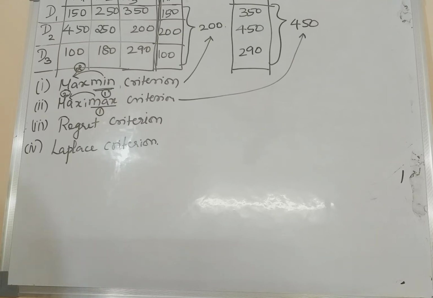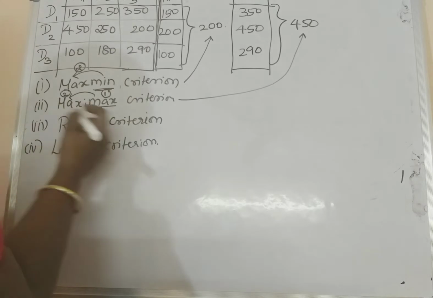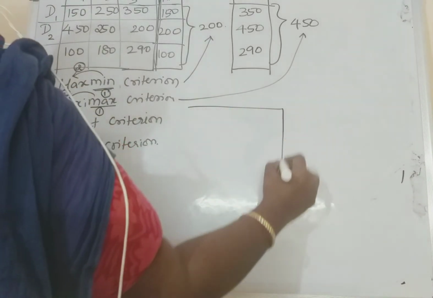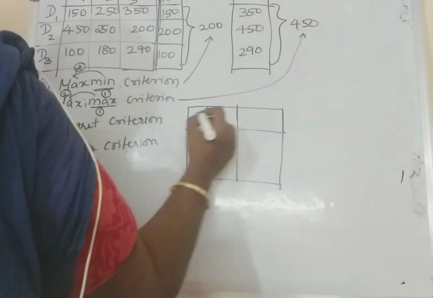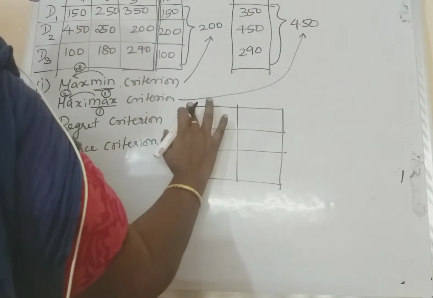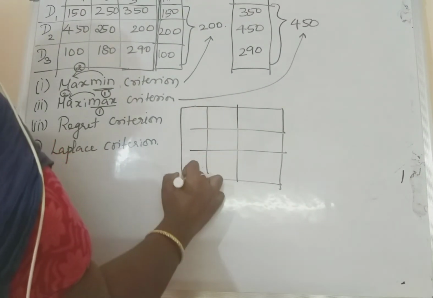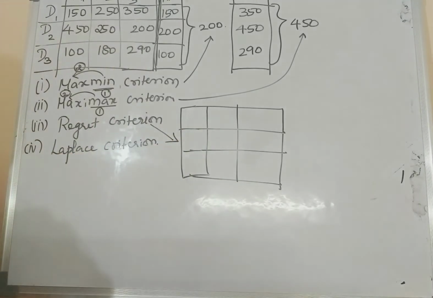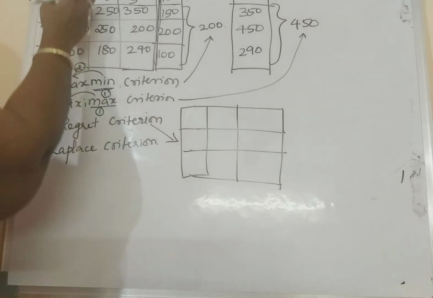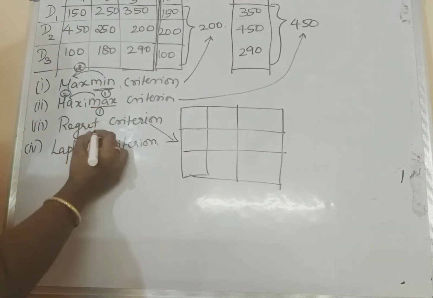Now the regret method. Regret is found as follows. Number one, take the column.